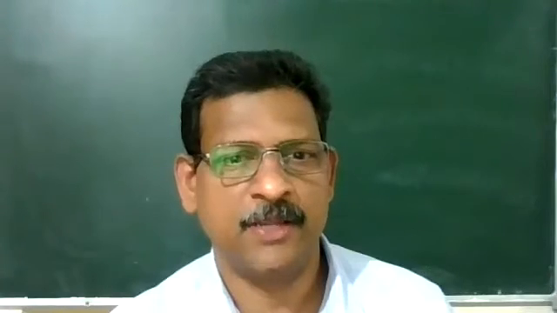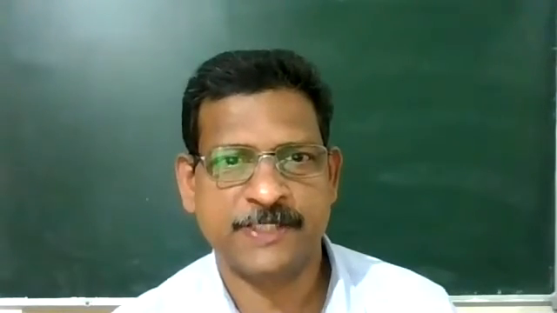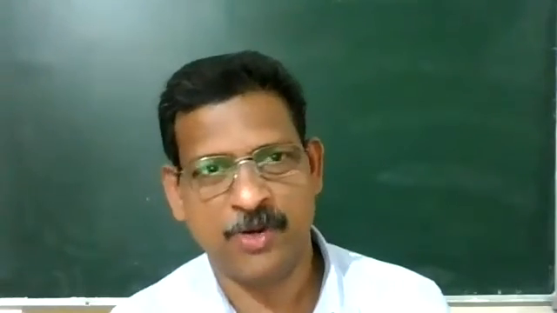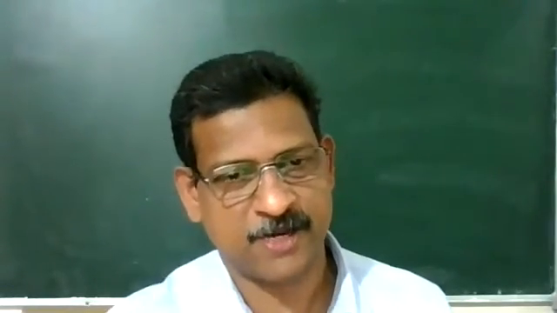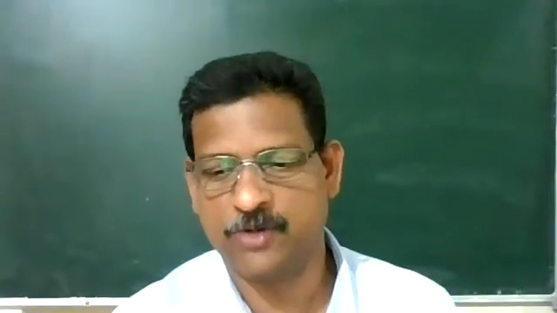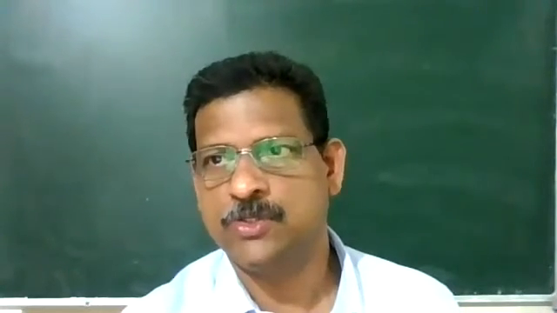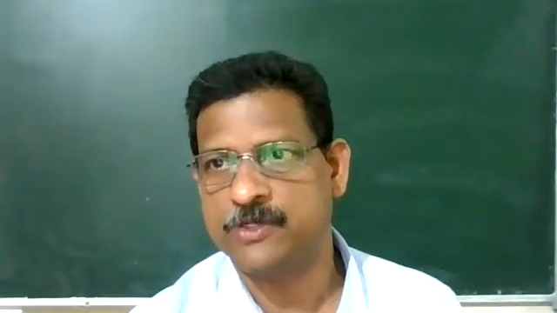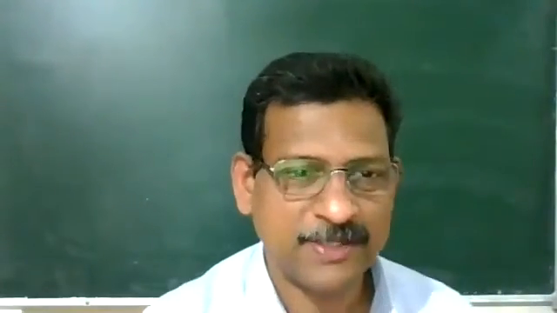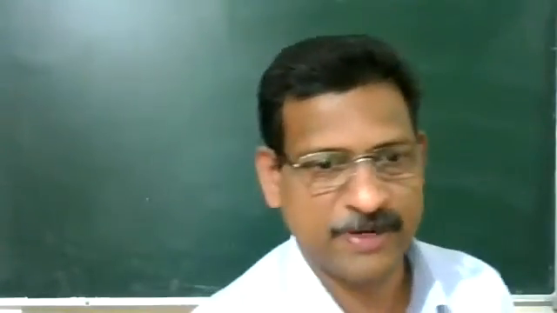So next numerical, you can listen to me. Yesterday we have seen that if light is going from water to glass, there will be no total internal reflection, since water is a rarer medium in comparison with glass. But if the reverse, when light is going from glass to water, it is going from denser to rarer, so of course there will be total internal reflection. So what is that angle?